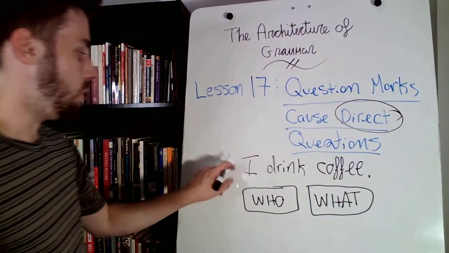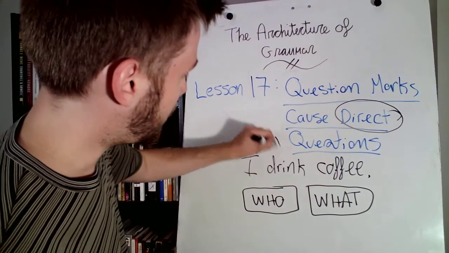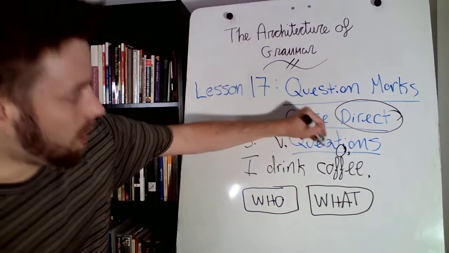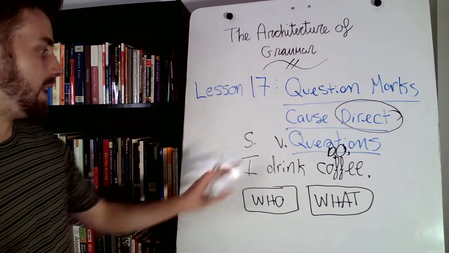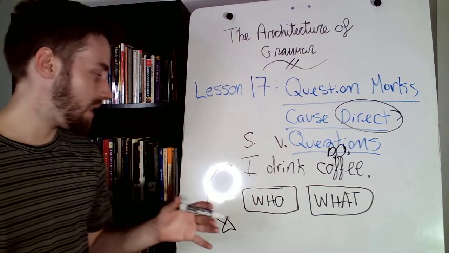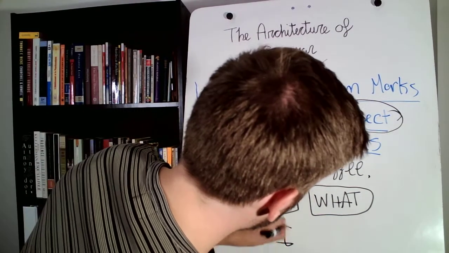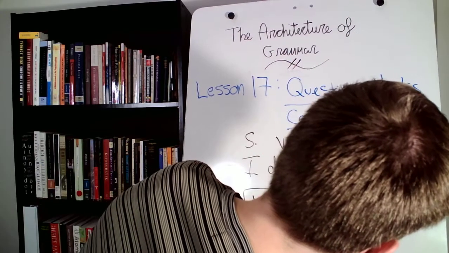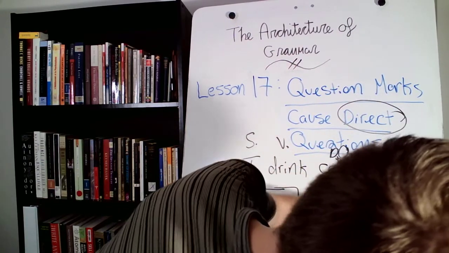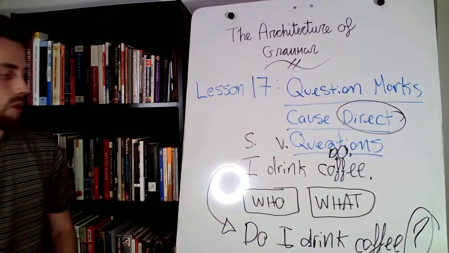So who and what? That's the subject, that's the verb, that's the direct object. Now, how do I turn that into a question? Well, I turn that into a question by saying, do I drink coffee?